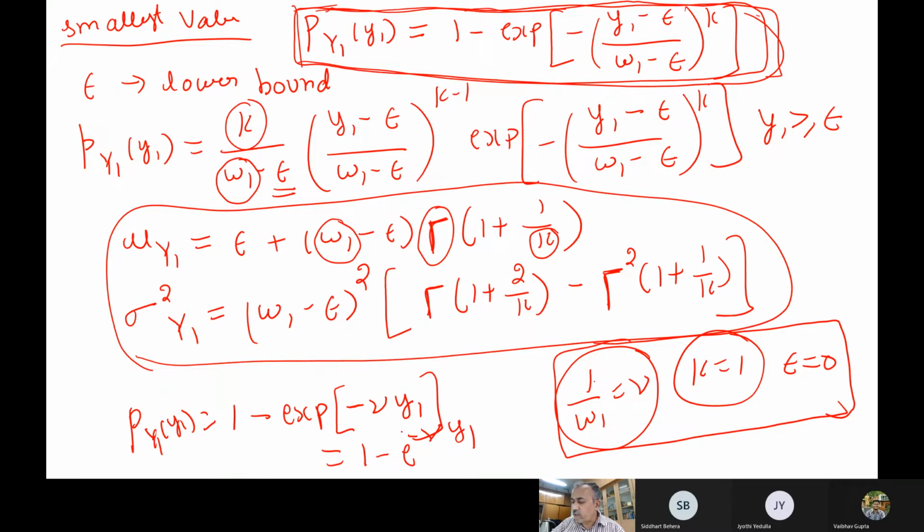What type of random variable has this type of probability distribution function? So this is a probability distribution. The density function, the derivative of this expression, will be nu times e to the power of minus nu times y1. What type of random variable has this type of distribution?